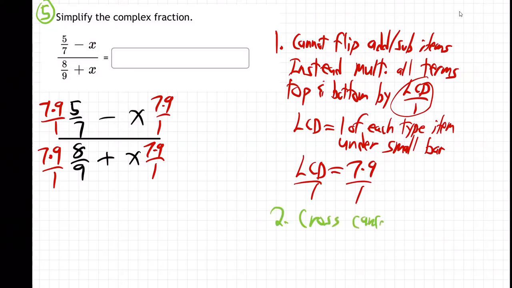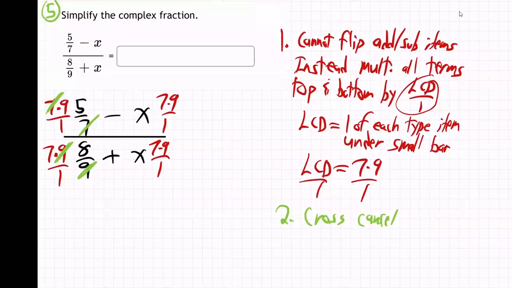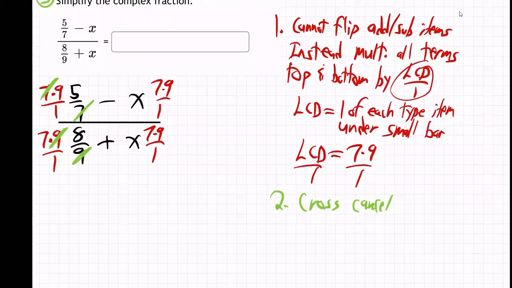Cross, cancel, right? What was the whole purpose of this? We wanted to clean it up. Well, here comes the cleanup. Bye-bye 7s, bye-bye 9s. And what does that leave us with? Okay, so now we go to the next line. It's going to be much cleaner. What's left in this vicinity?